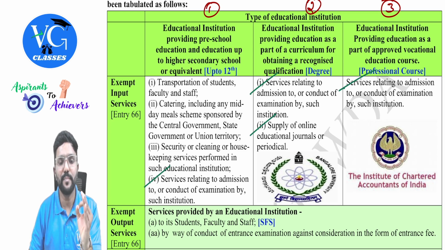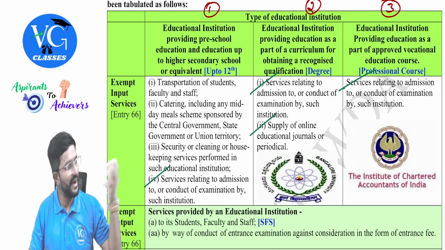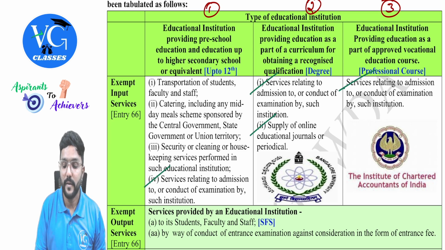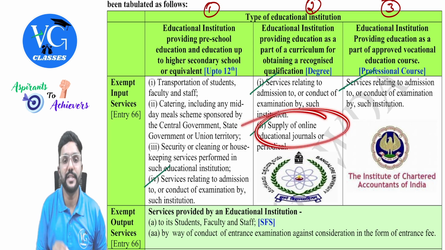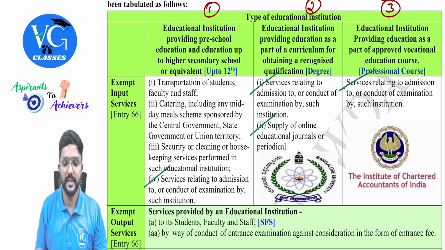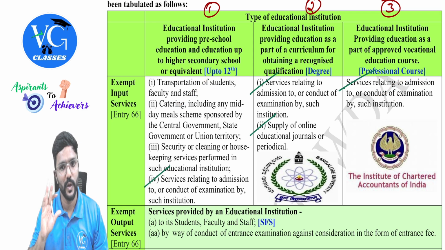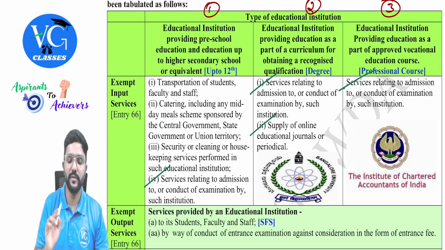What is it? Supply of online educational journals or periodicals. So if they are buying any online educational journals or periodicals, whatever amount they are paying on that, GST is exempt. Sir, is it exempt for the first and third category? No, no. For them it is taxable. Got it? Yes. Now we have three more.